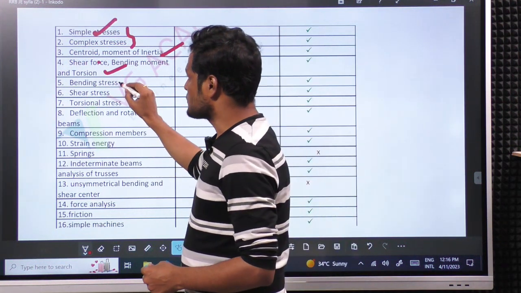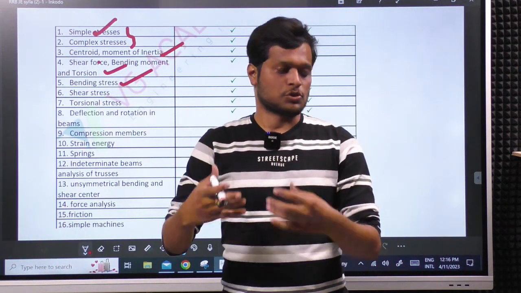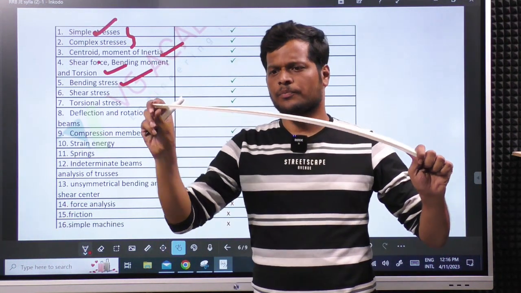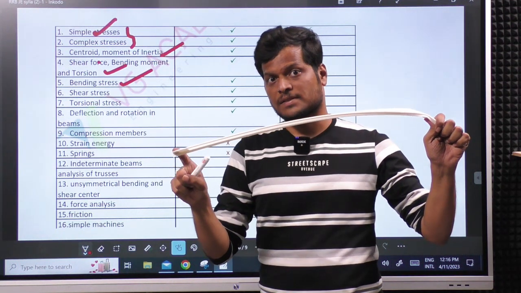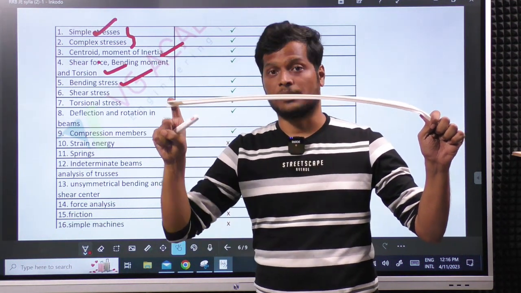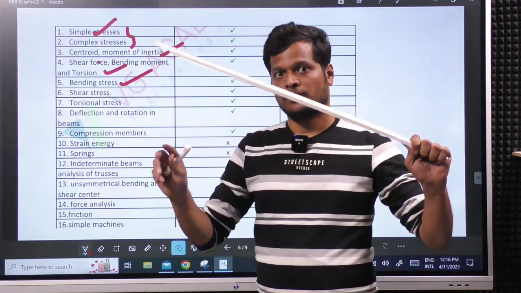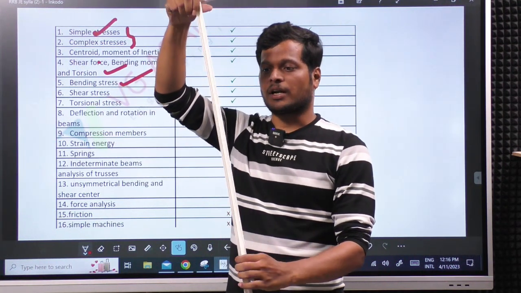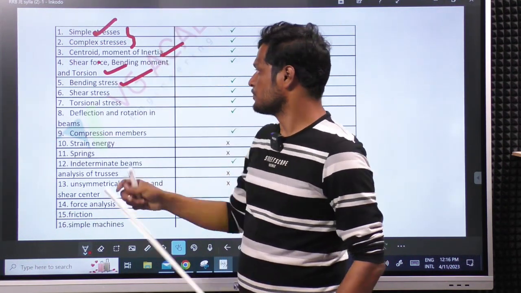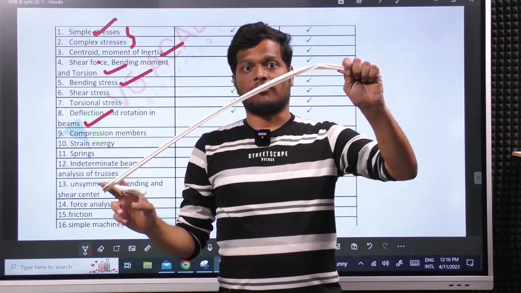Next one is bending stress, the resistance shown by the body when we are bending. How is the body resisting when we deform it in terms of bending, and why does it come back? Similarly twisting: when we twist a body, what kind of resistance does it show, and how much deformation?